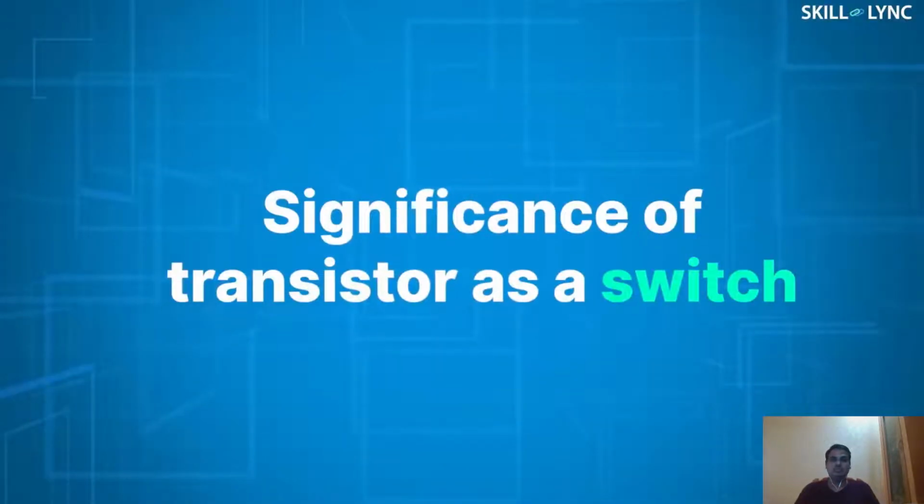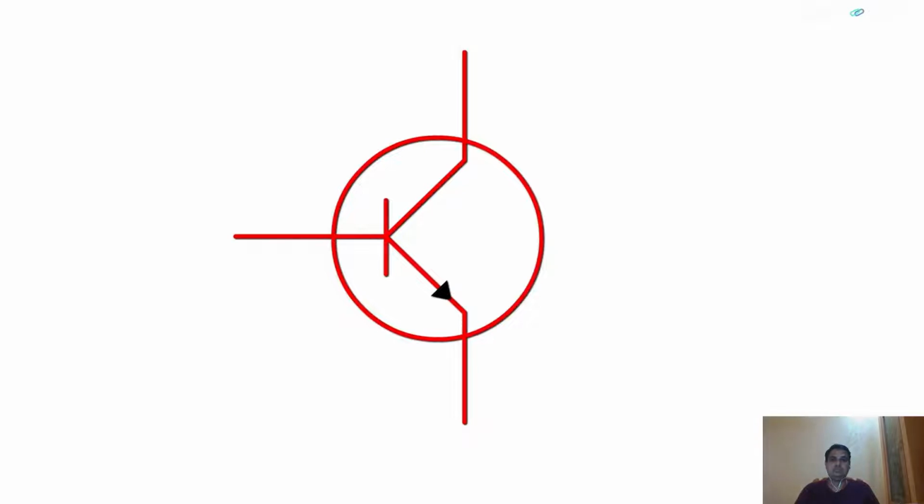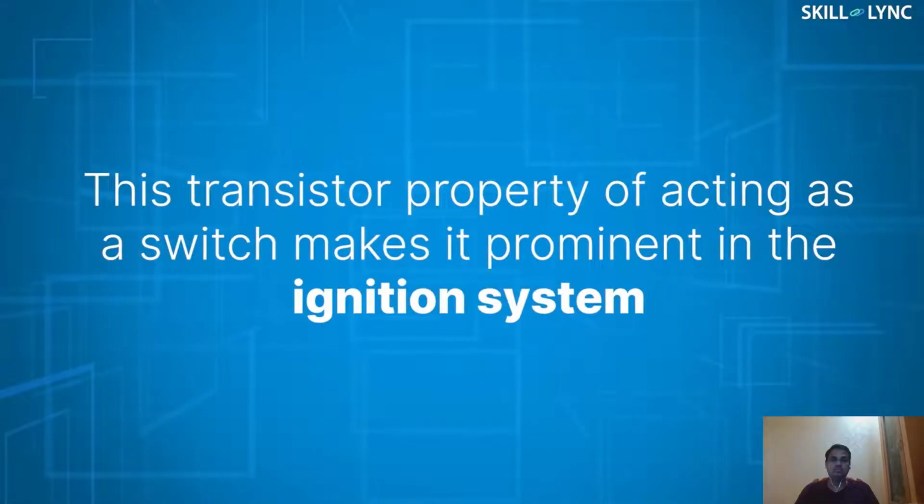Before moving on to the construction of the transistorized ignition system, let us see the significance of the transistor as a switch. A transistor consists of three terminals, namely the base, emitter, and the collector. The collector and the emitter act as the input and output terminals, whereas the base acts as the controller. In brief, the current flow between the collector and emitter is possible only when there is a current flow in the base. If the current flowing through the base stops, the current flowing between the collector and the emitter stops as well. This transistor property of acting as a switch makes it prominent in the ignition system.